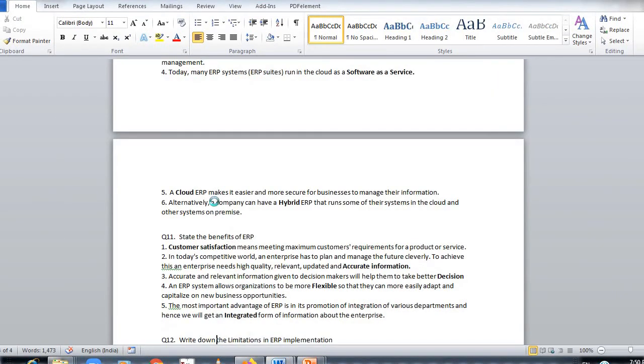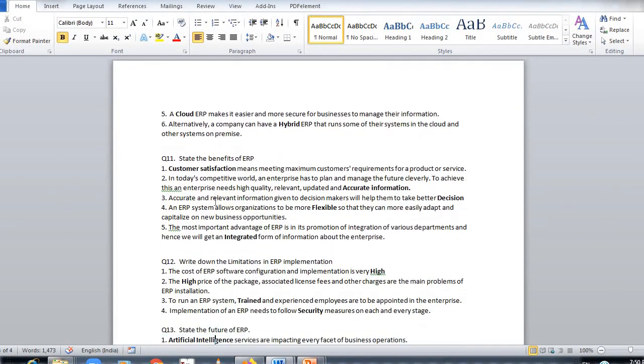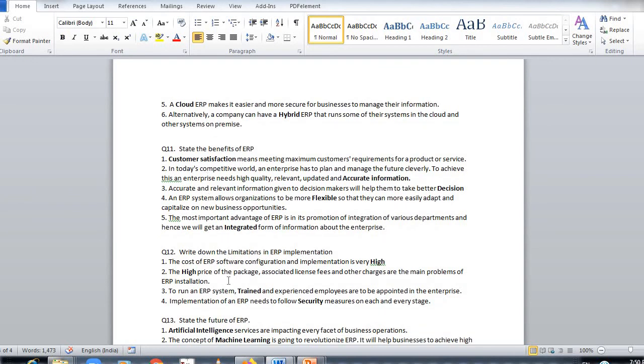Now we have seen all the benefits. Now we'll see some of the disadvantages, the limitations of ERP. What is the limitation of ERP? The cost of ERP software configuration and implementation is high. Of course, you need to buy the software, and you have to learn the software also. So cost is very high.